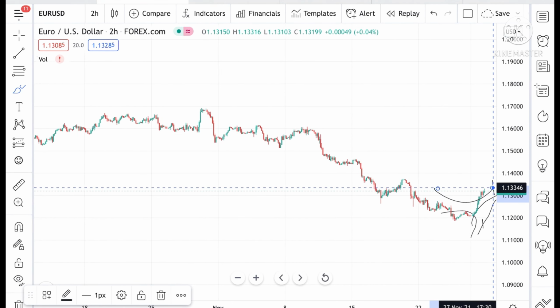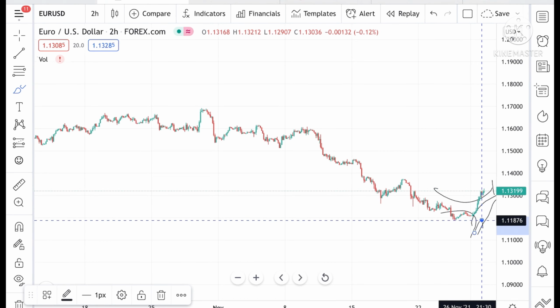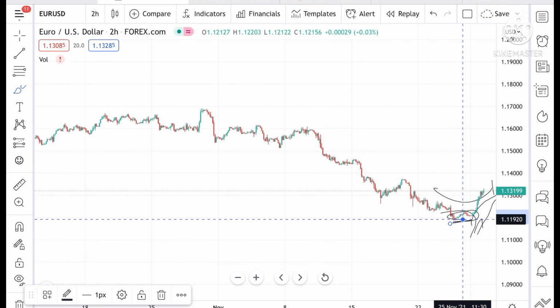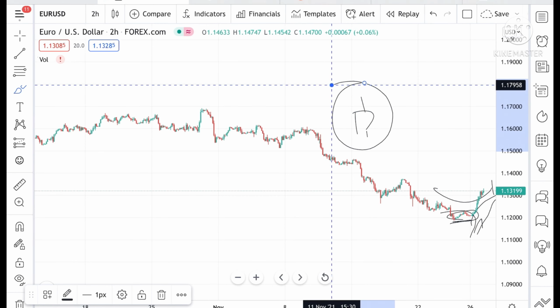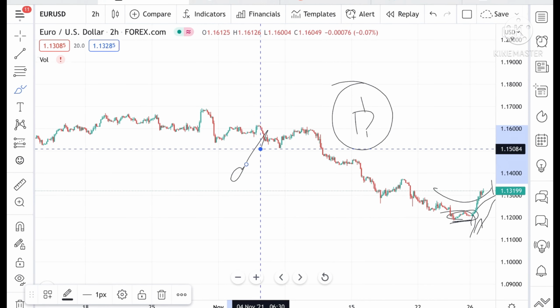I have already told you in my previous video that if the price makes a support at this level, then if a green candle forms, chances are high we can see further upside in the price of Euro USD.